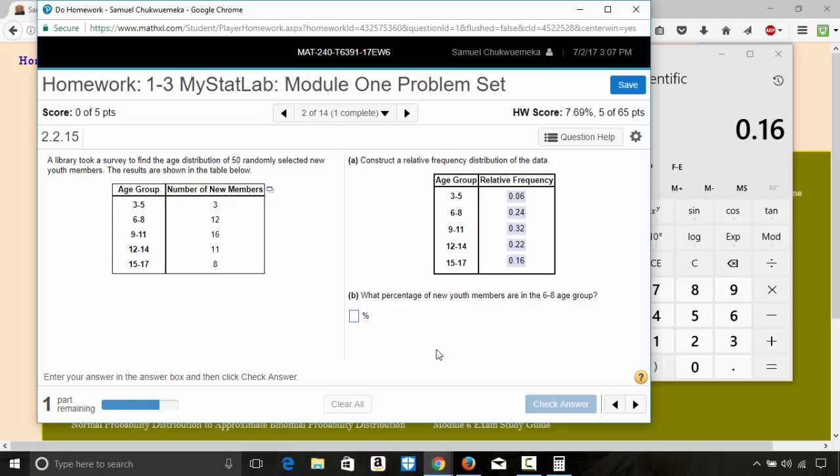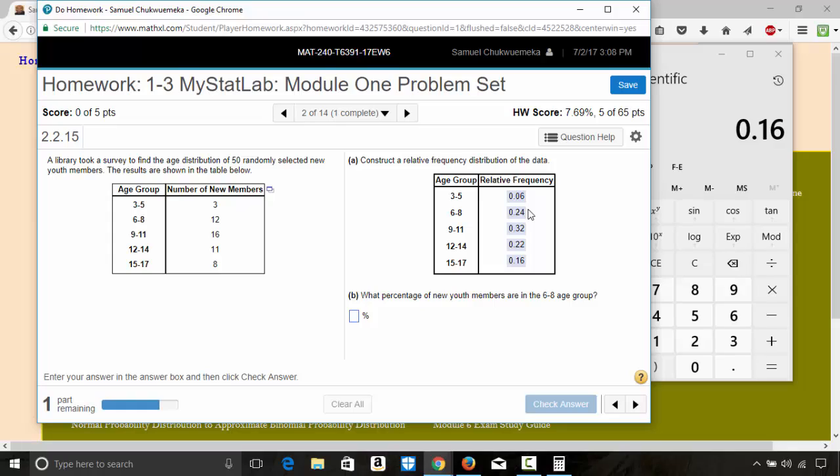Then it says here, what percentage of new youth members are in the 6 to 8 age group? Okay, what percentage are in that class? 6 to 8 is 12, which is 0.24. Relative frequency can be expressed as a fraction or decimal or a percentage.